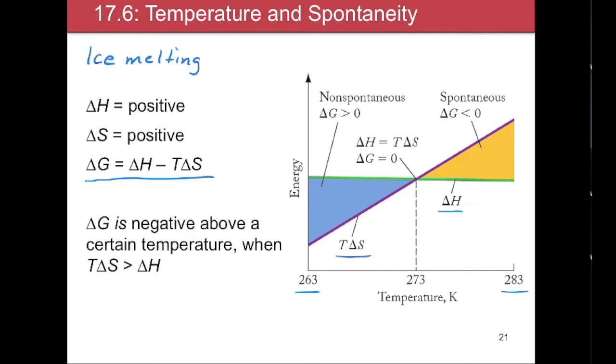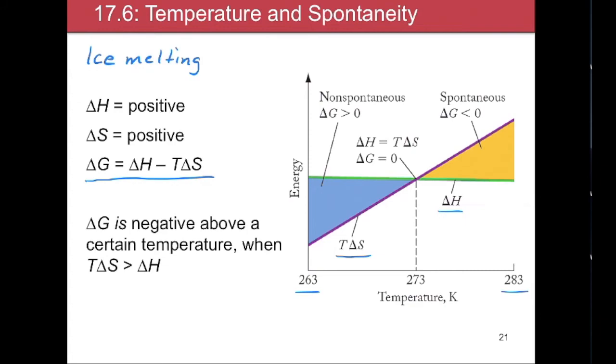Over the range of minus 10 to plus 10 degrees Celsius, the value of delta H for water is not going to change very much, and that is shown by the nearly flat green line. But the T delta S term is going to change quite a bit, first of all because the temperature itself is changing, and as we increase the temperature, the entropy of water is also going to increase, especially when it goes from being a solid to being a liquid.